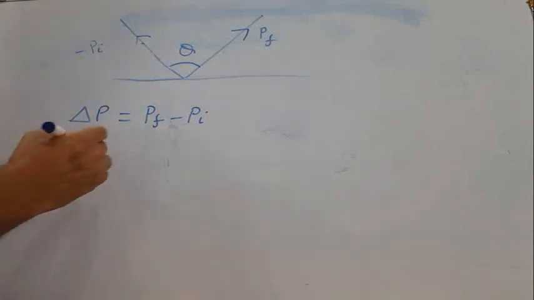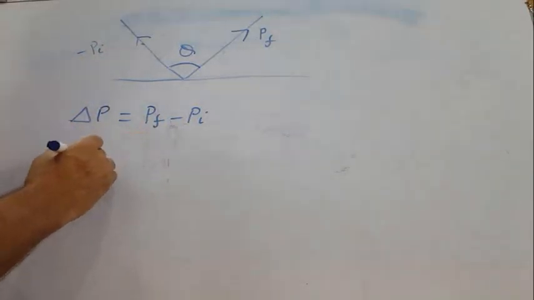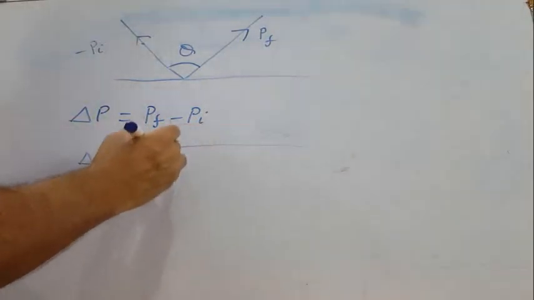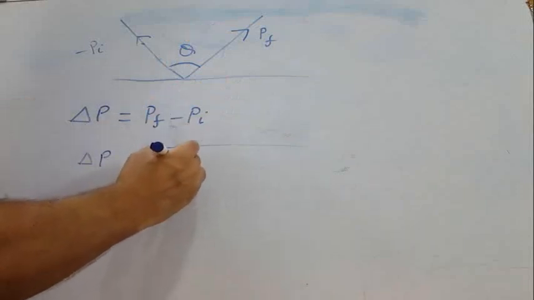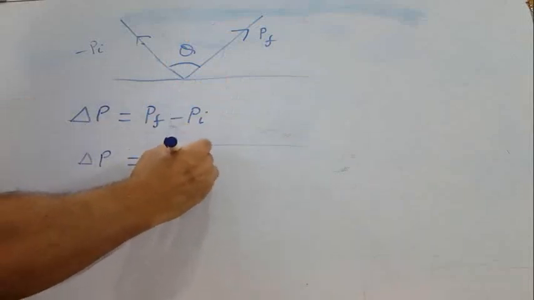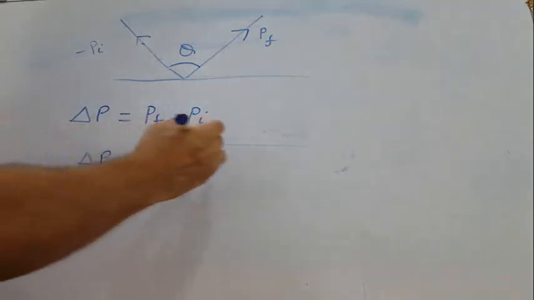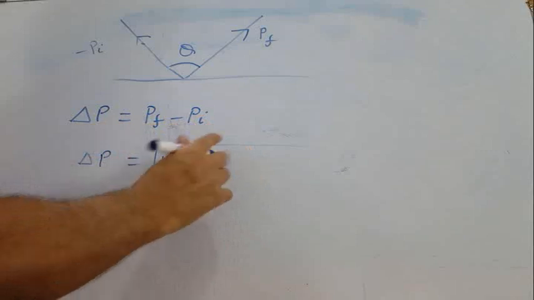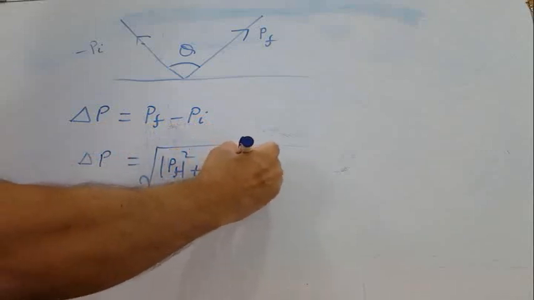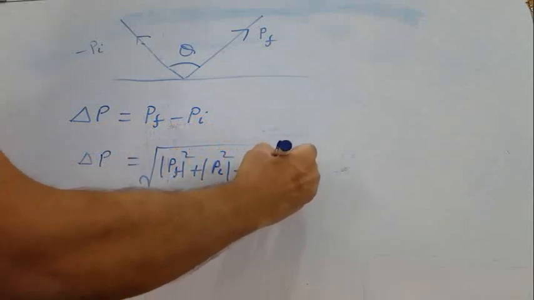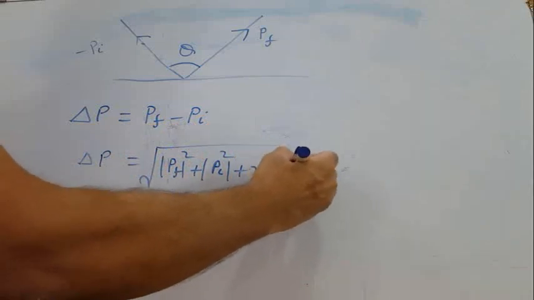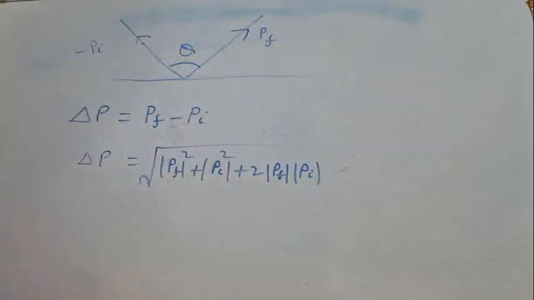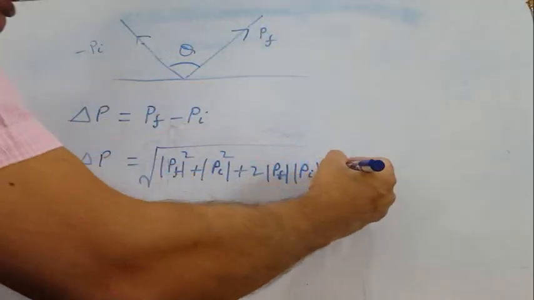So in this case, delta P will be the square root of PF square, I am writing magnitudes, plus PI square plus twice the magnitude of PF and the magnitude of PI into cos theta.